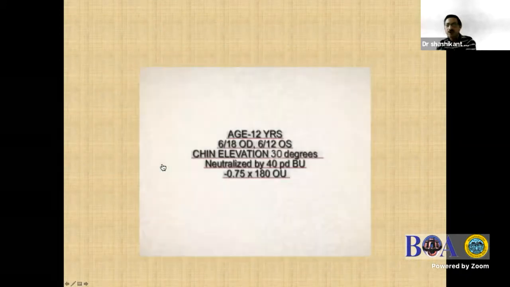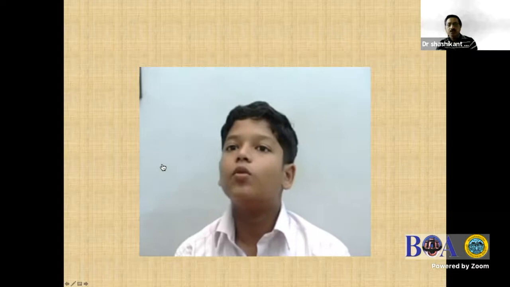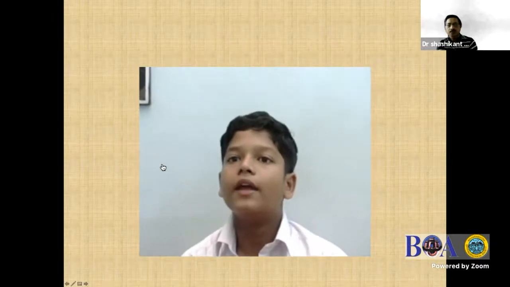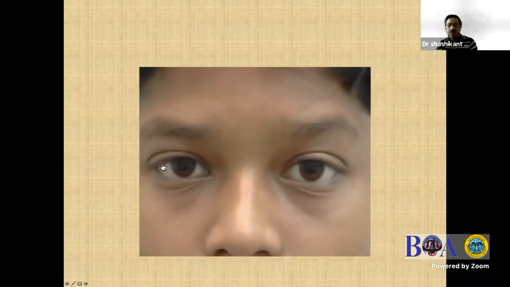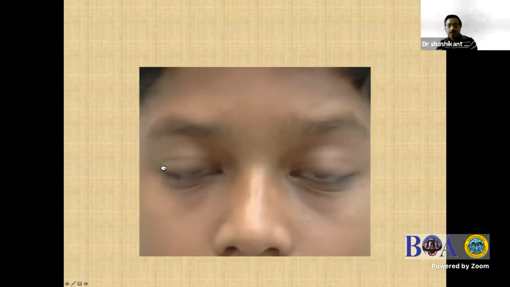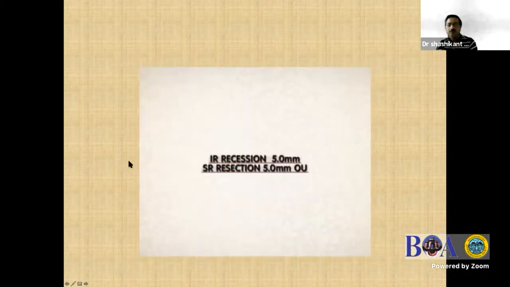This is a patient who had a chin elevation of 30 degrees, and we used the prisms to neutralize his head posture. Very small amplitude nystagmus. We proceeded with a 5 mm recession, and because the patient had a chin up, we recessed his inferior rectus and resected his superior rectus. And there was a good improvement in his chin posture.